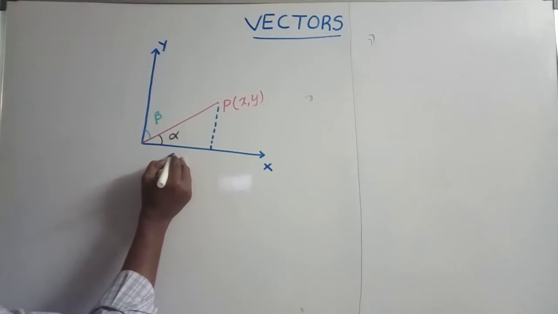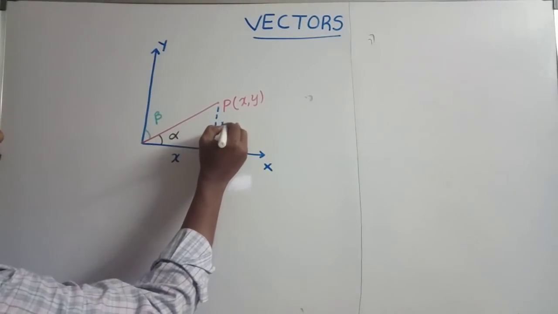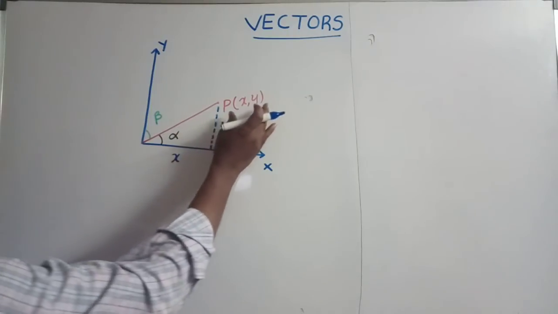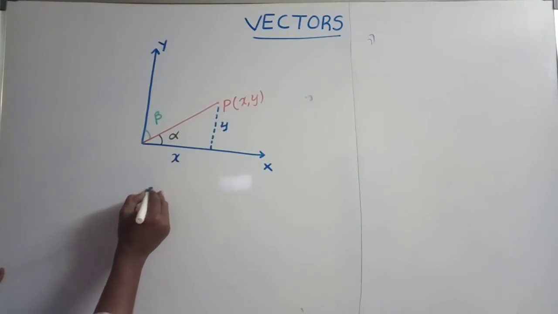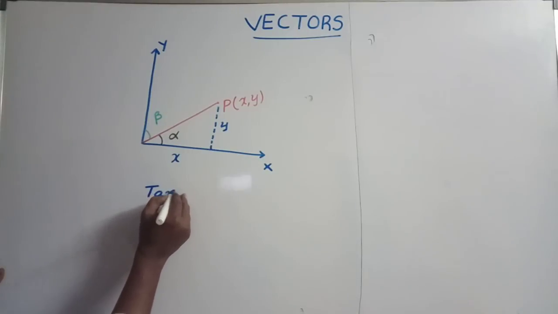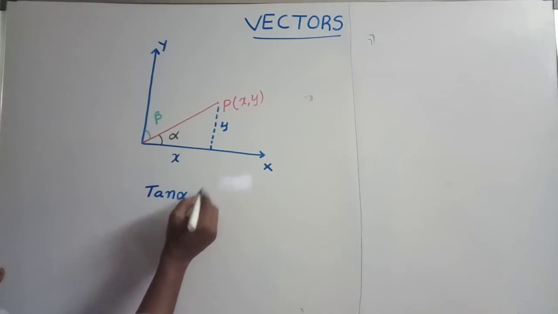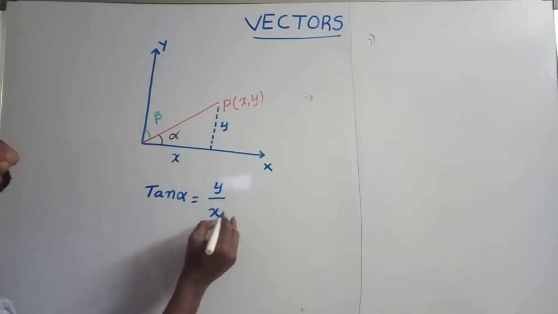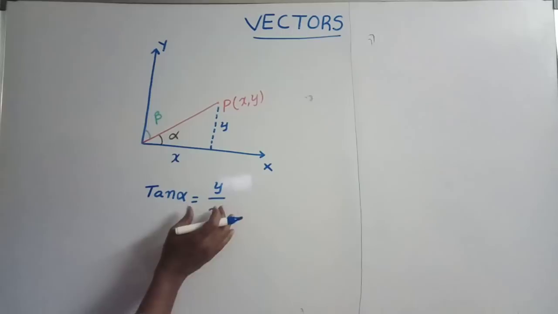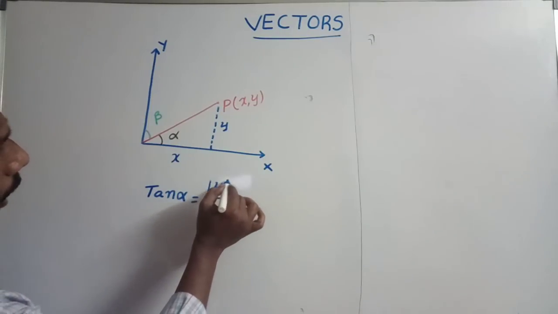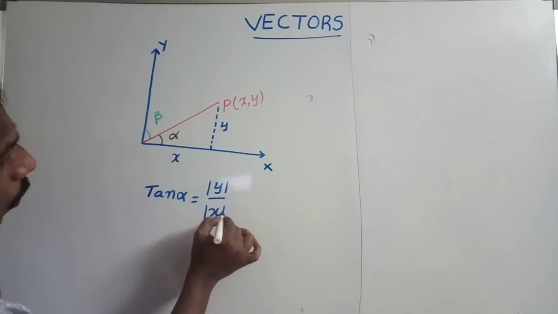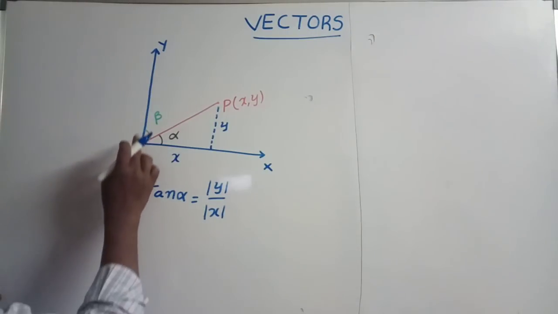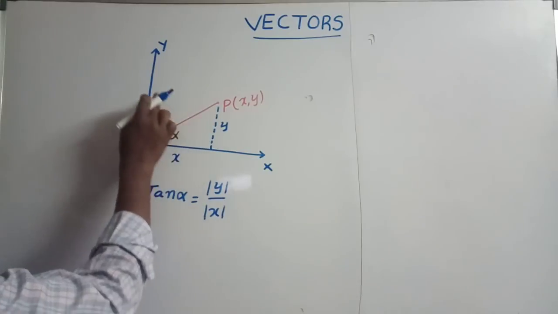So to calculate the angle between the given vector and the x axis, we use this formula: tan alpha is equal to y coordinate by x coordinate. Here we take only the magnitudes of the y coordinate and the x coordinate to calculate the angle.